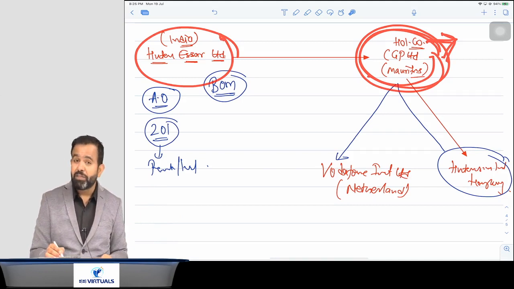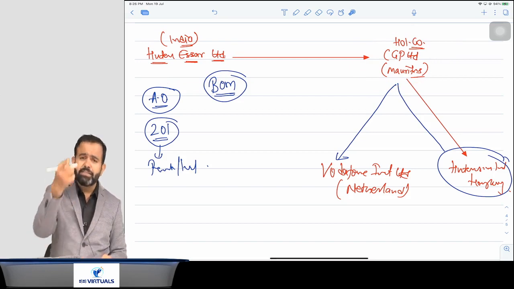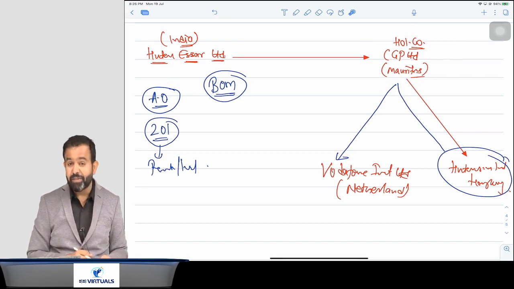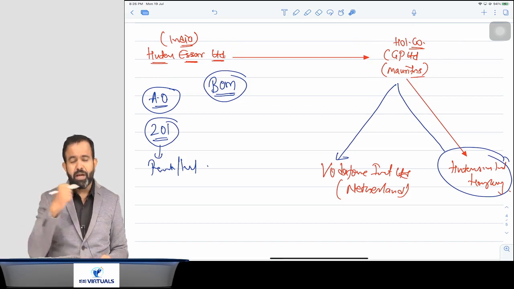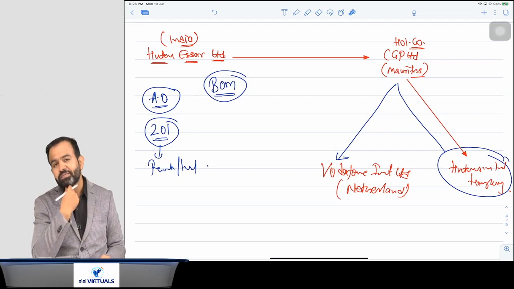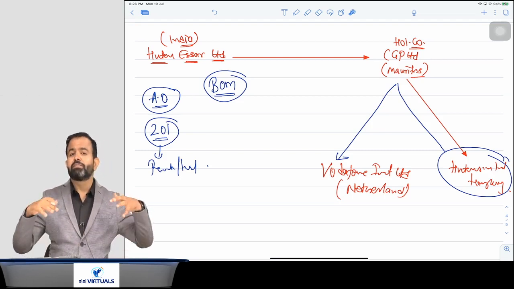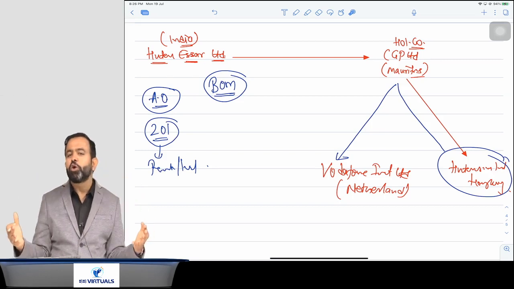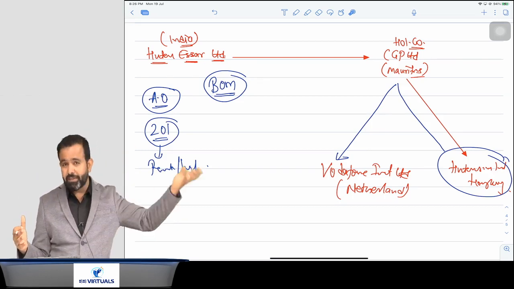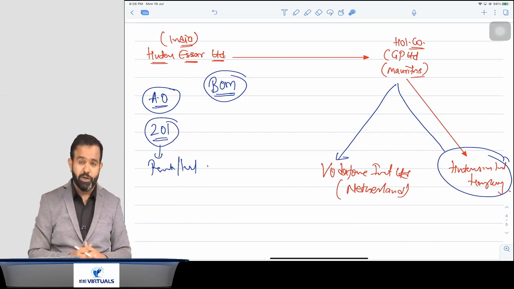It means judgment was given in favor of the government, or the department, and against Vodafone. That judgment was given by the Bombay High Court. Now that judgment was challenged in the Supreme Court. And guys, in the Supreme Court there were very famous lawyers from India who fought that particular case, including Harish Salve and others.